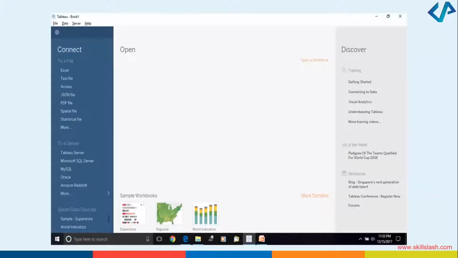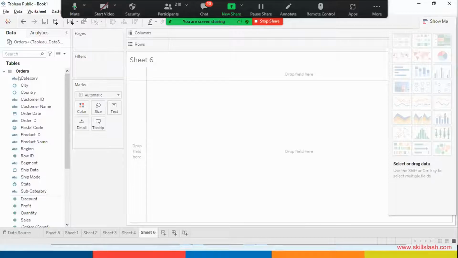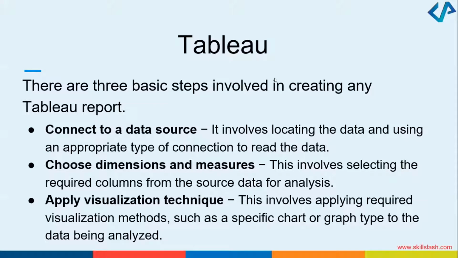As you can see on my screen now, there are some orders that we discussed, the orders table, the category, subcategory table, which we can drag and drop. Yesterday, I also gave you an introduction to what these different sections are called, right? We discussed this. Post that, we discussed that once we have connected to the data source, we will be choosing the dimensions and measures. And finally, we will apply some visualization techniques to get a specific chart or graph type that has to be analyzed, right? This is what we discussed.